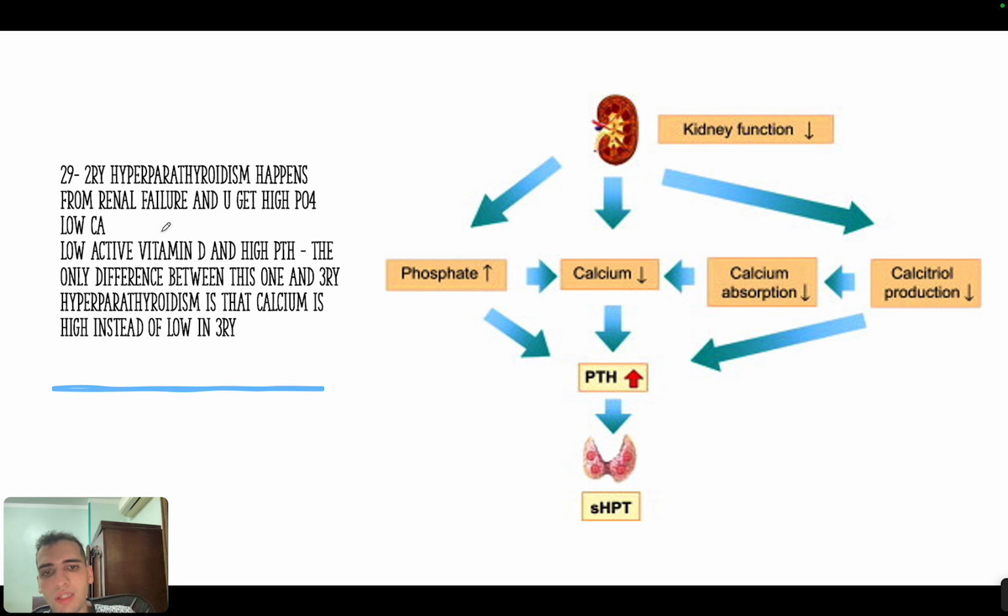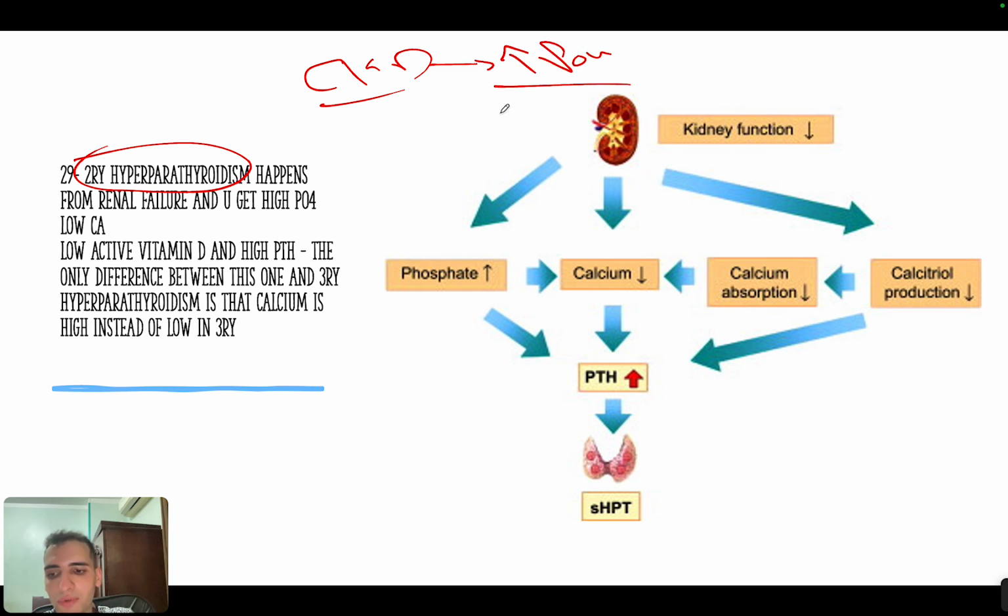Now, another high yield concept is secondary hyperparathyroidism. So what is secondary hyperparathyroidism? It's a condition that happens in chronic kidney disease. Now, in chronic kidney disease, you will have two things. First, you will have a lot of phosphorus because you cannot excrete all this phosphorus. Second, you will lose vitamin D, or you will lose the active form of vitamin D, because you usually activate it in the kidney.